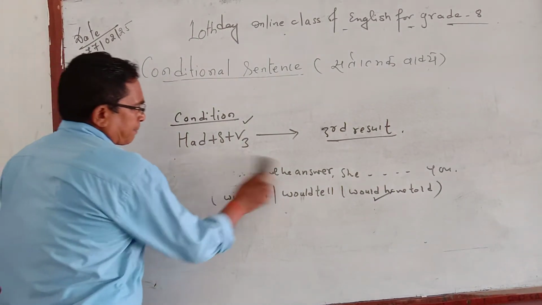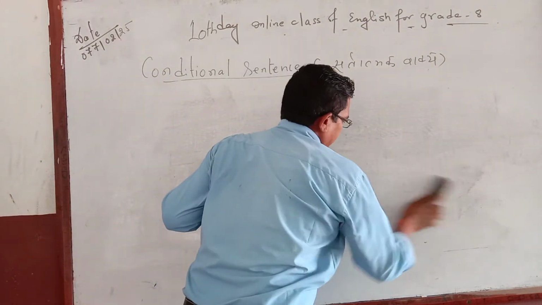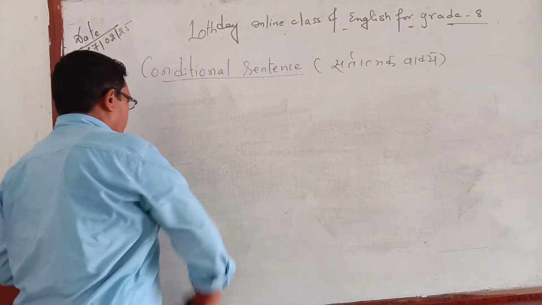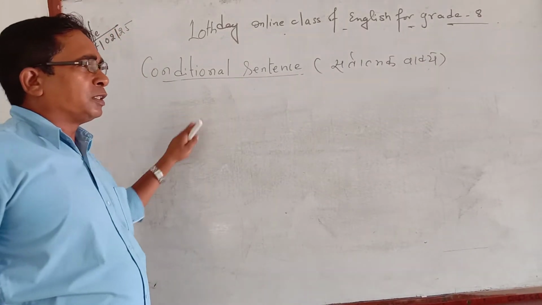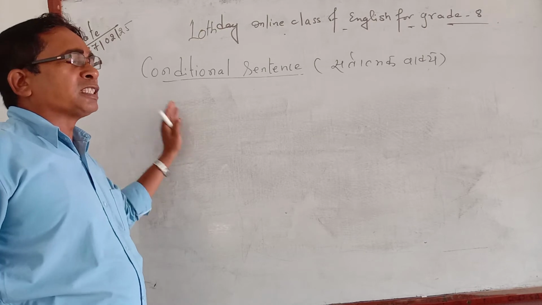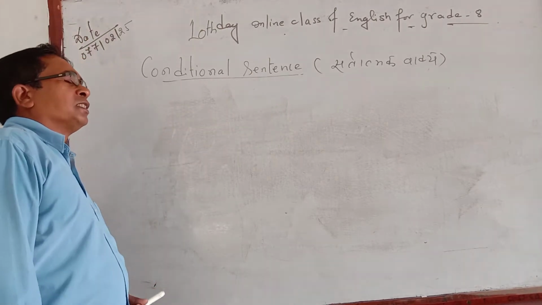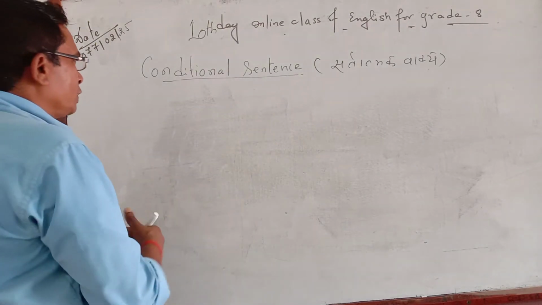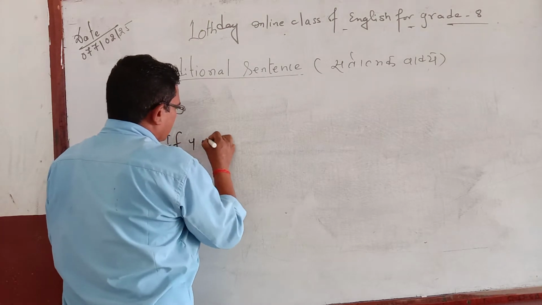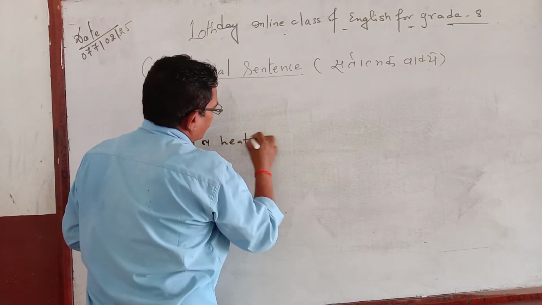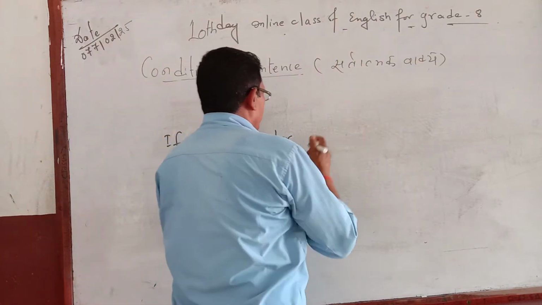Similarly, sometimes this rule is not implemented in the question. In what condition? If in the condition and in the result, in both there is a fact or universal fact, at that time the condition and the result both bear the simple present tense. How do you see here? If you heat water, it turns into vapor.